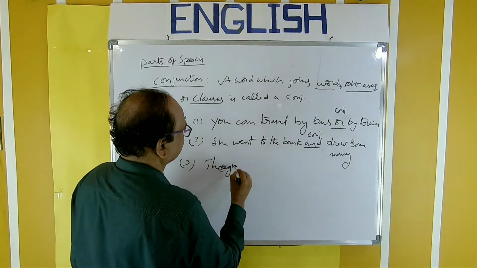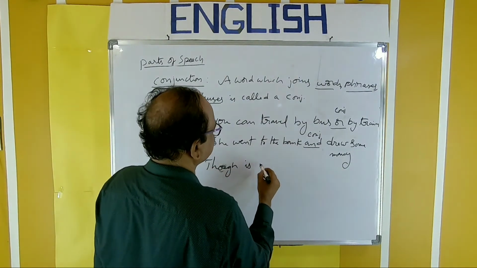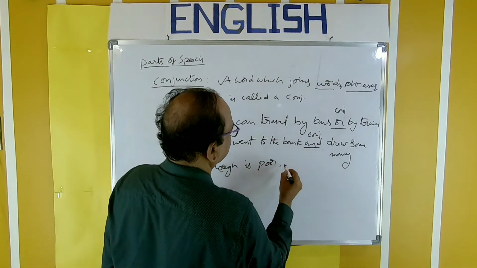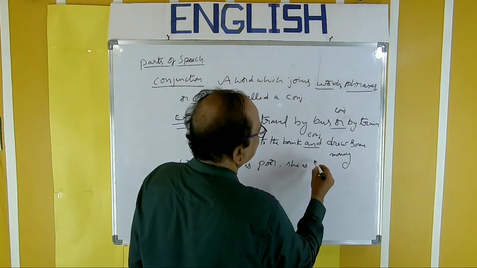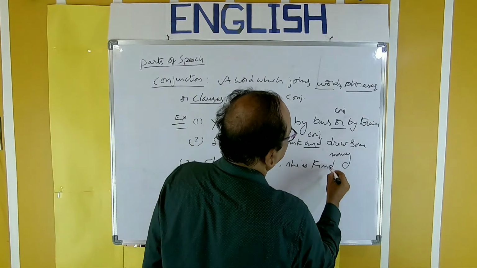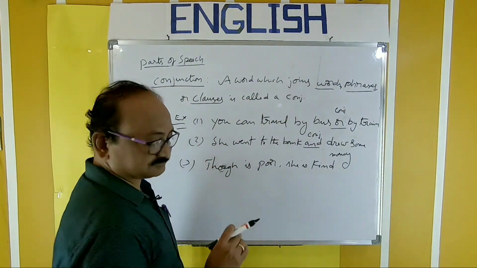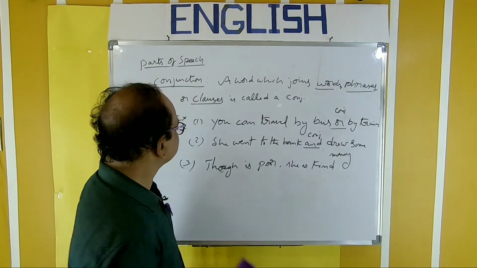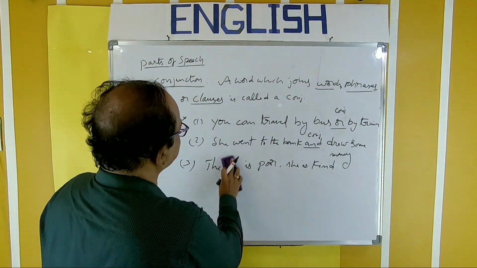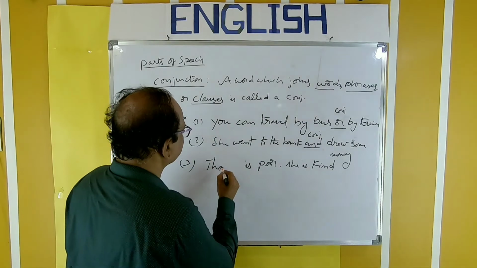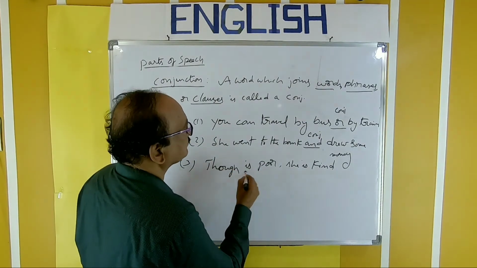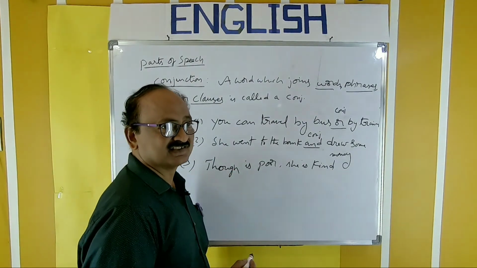Though she is poor, she is kind. Here there are two clauses.